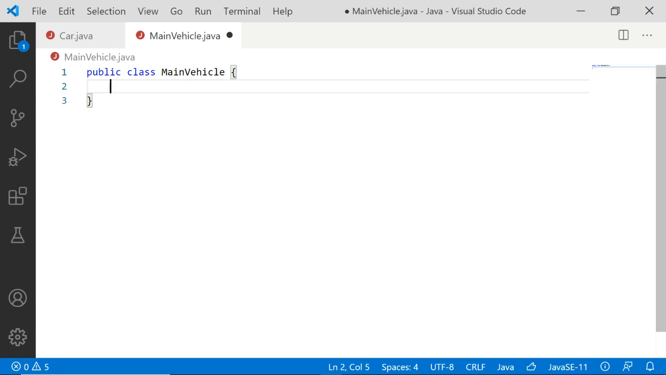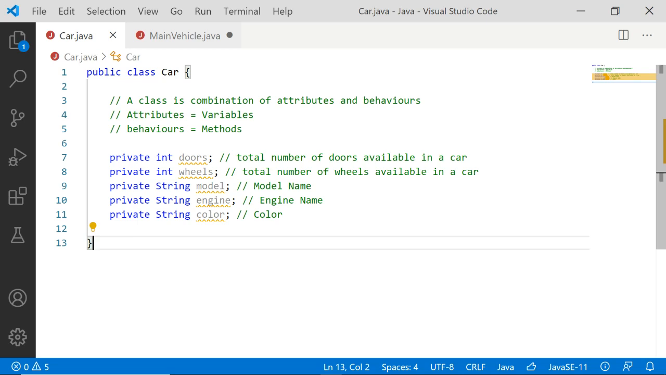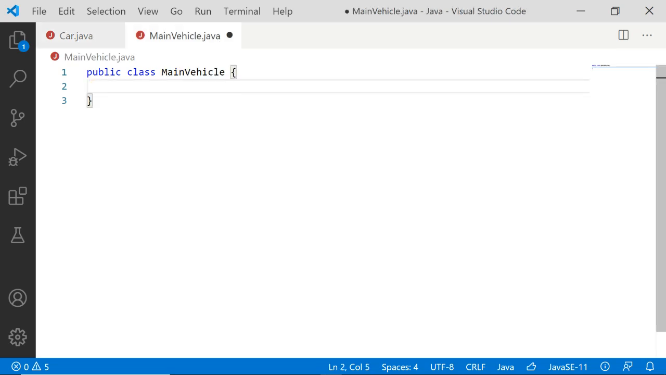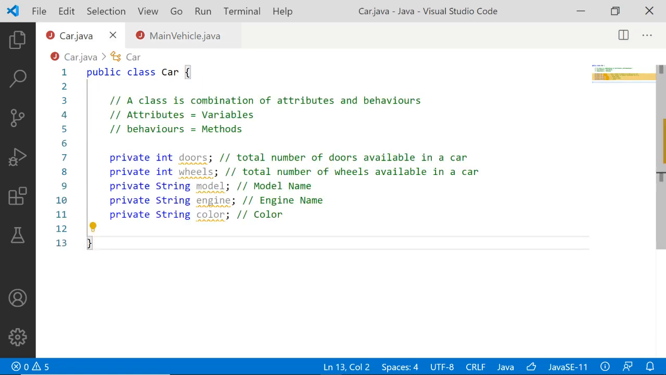this is also one of the classes. Here car is also one of the classes. Every class can have attributes as well as behavior, which means it can have variables as well as methods. That's applicable for every class. So coming to this main vehicle, I'm going to write a main method for it. Here we don't have any main method. It is not compulsory that a particular class should always have a main method. Main method is like an entry point.